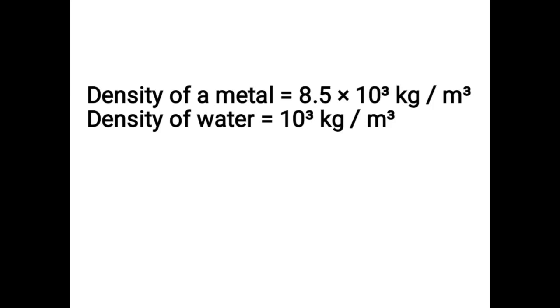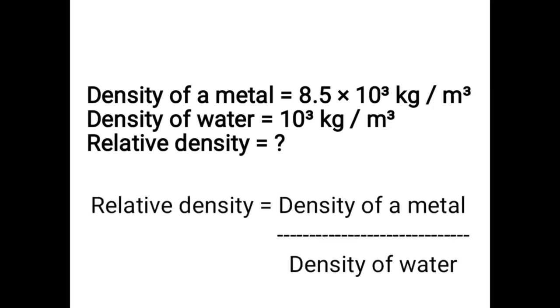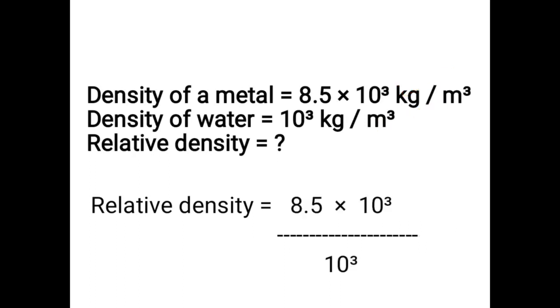Density of water is equal to 10 cube kilogram per cubic meter. Relative density is equal to question mark. The formula of relative density is density of metal upon density of water. Write the given values. That is equal to 8.5 into 10 cube upon 10 cube.